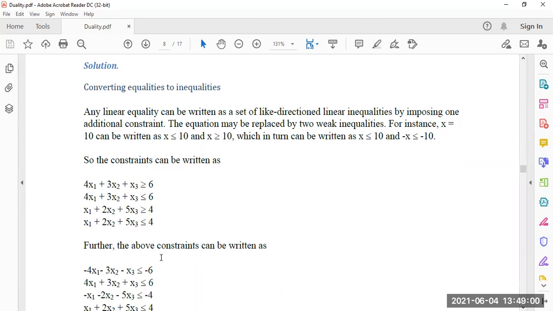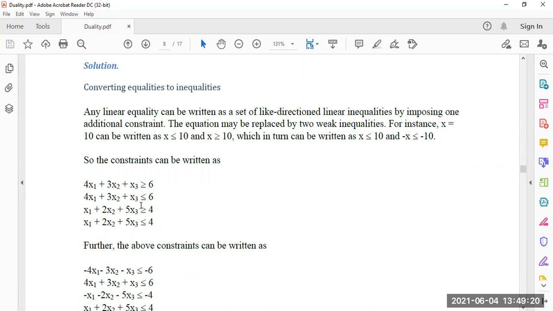Further, the above constraints can be written with a minus sign where needed. For the first one, the inequality was greater than or equal to, so multiplying both sides by minus 1 we get minus 4x1 minus 3x2 minus x3 less than or equal to minus 6. The second one is less than or equal to, so it remains unchanged.